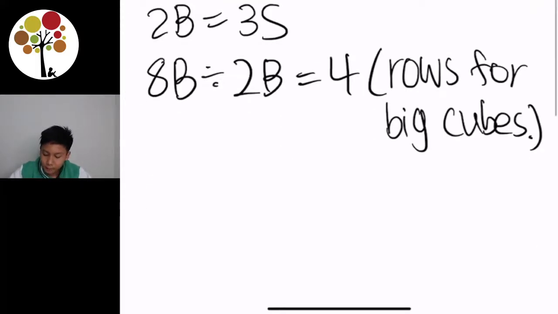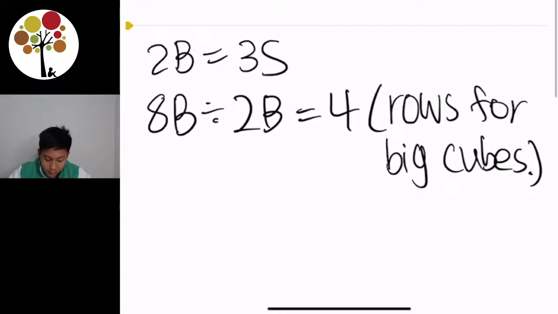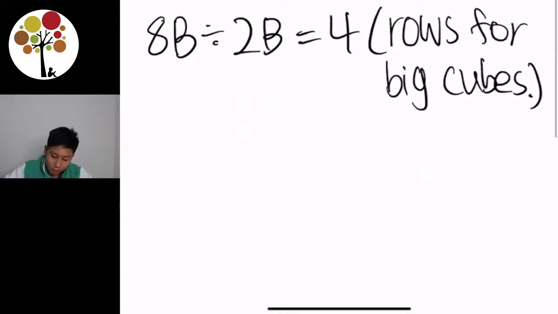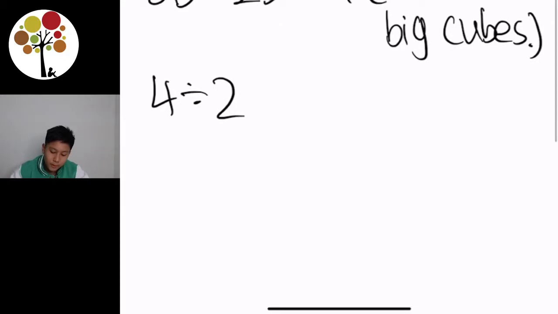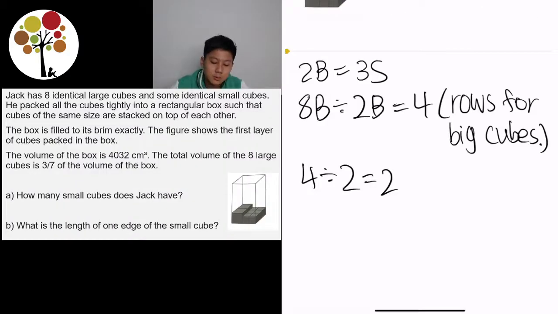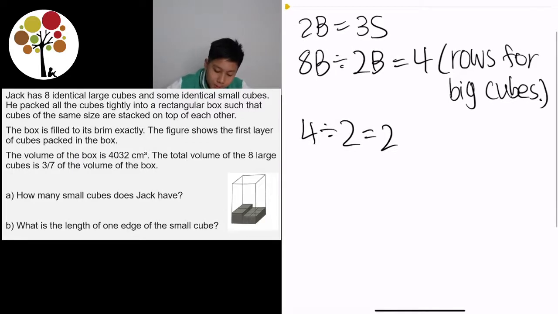Now that we know there are 4 rows for big cubes, we can take 4 divided by 2 to get 2 big cubes so that we can find the number of rows for the small cubes. So 4 divided by 2 is equal to 2, and as mentioned earlier, 2 big is equal to 3 small. So 3 small times 2 is equal to 6 small.